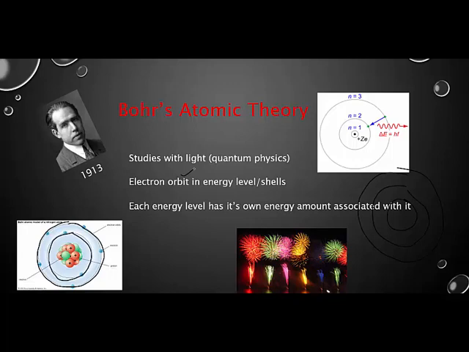But the whole idea of electrons having energy, and depending upon where they're located in relationship to the nucleus and what energy level they are, how much energy they have, leads us to our application of fireworks. And we're going to basically, again in lab, show you how different elements will give off different colors of light based on their energy levels and where their electrons are located in their energy levels. So we'll be going into that a little bit more later as well.